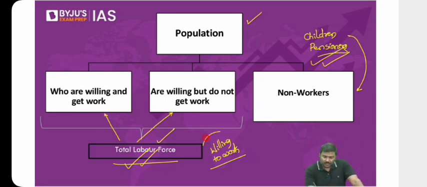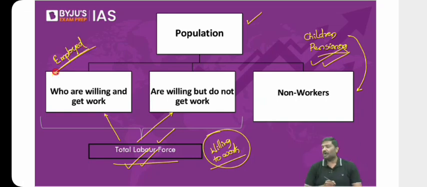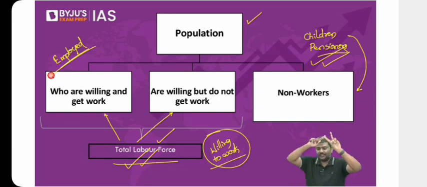The population which is willing to work, gets the work and gets paid for the work. Please understand, all the 3 points are important. Population which is willing to work, gets the work and is getting paid for the work. That is called employed population. What about unemployed population? The population which is willing to work but doesn't get the work. Don't ask me about the 3rd condition. That is called unemployed population.